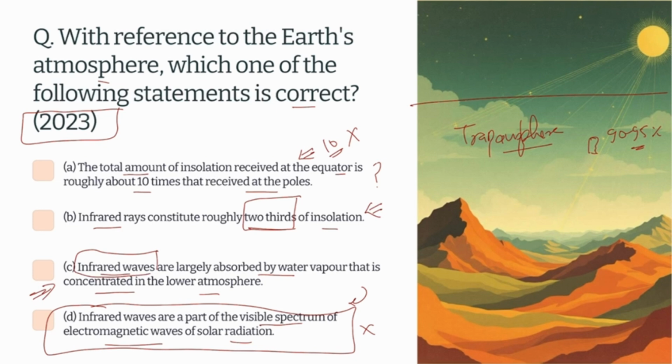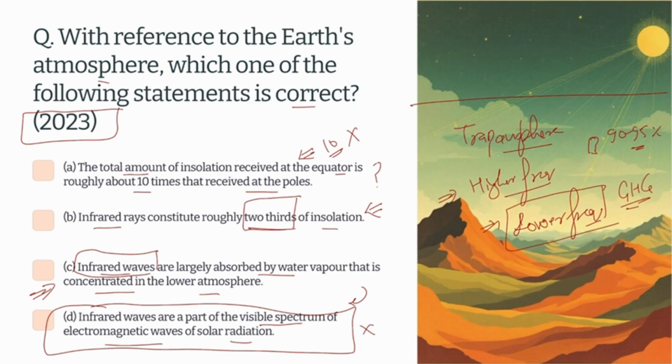We know that solar radiation comes in at a higher frequency, and when the Earth emits radiation back, a lower frequency is emitted, and this lower frequency is absorbed by the greenhouse gases. This is fundamental knowledge that every person preparing for UPSC has.